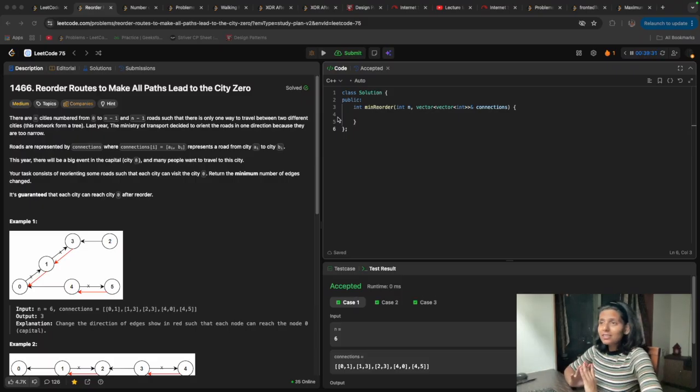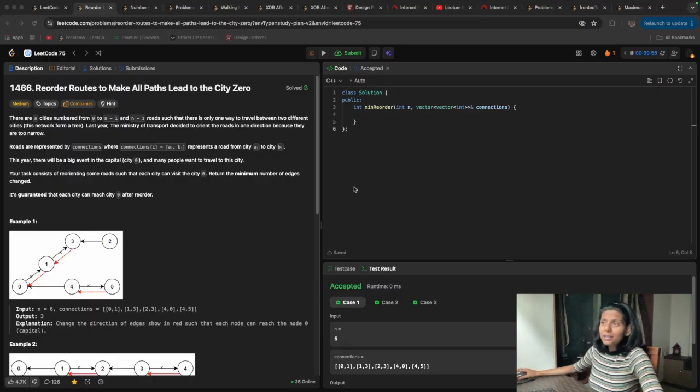The question says that we have n cities numbered from 0 to n minus 1 such that there is only one way to travel between two different cities. Basically, it is a directed graph. And last year, the Ministry of Transport decided to orient the roads in one direction because they were too narrow. They have given the reason why it is just one direction.